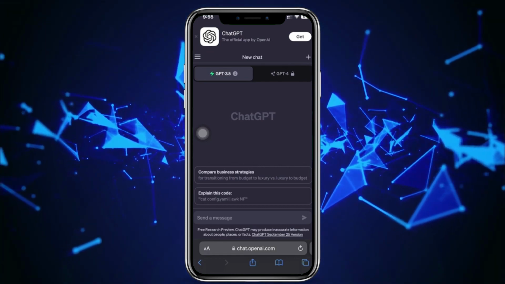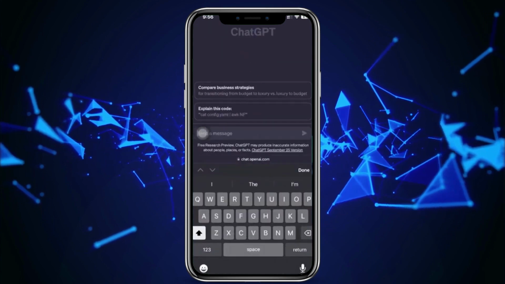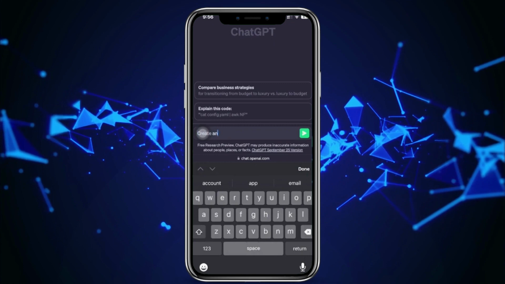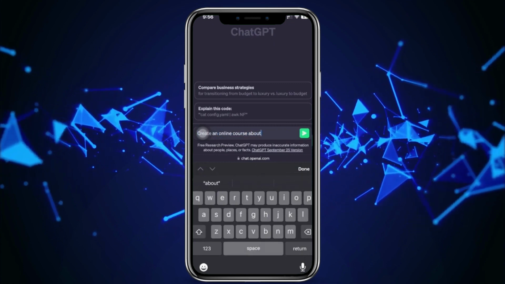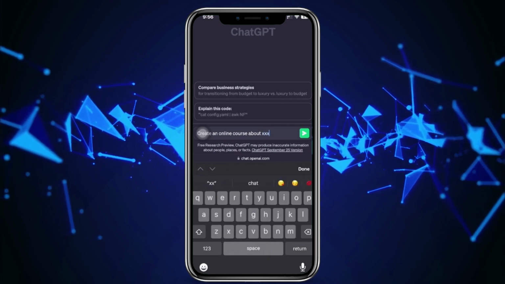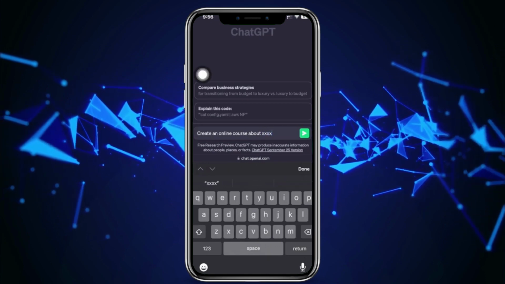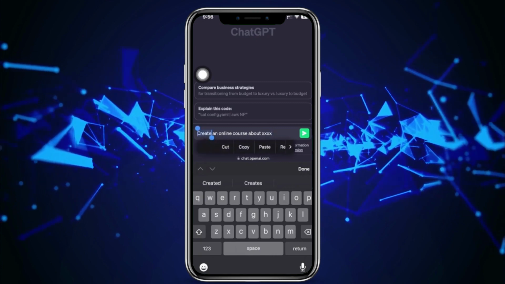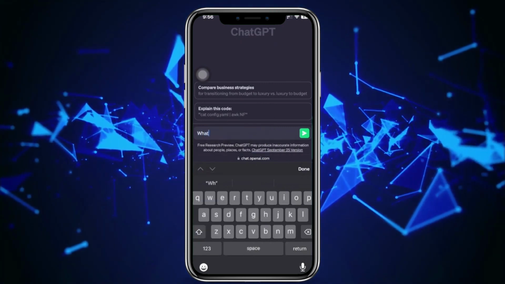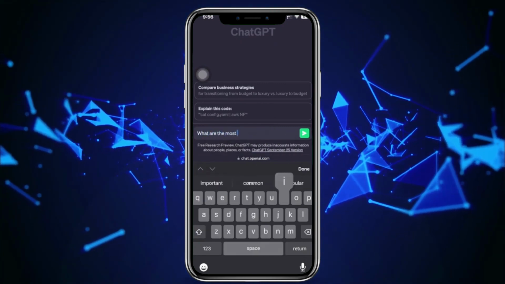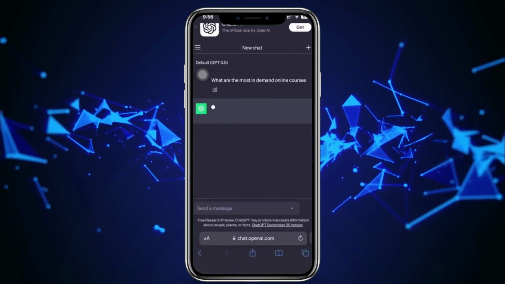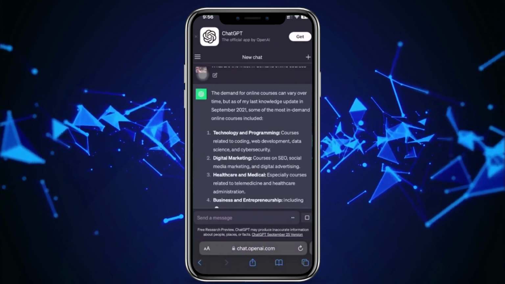So let's say, for example, we want to create an online course. You can easily ask ChatGPT to create an online course about a specific subject. Just type your subject over here, and it will give you a whole online course about that. But in case you can't think of any subject, ask ChatGPT as well. Let's say, what are the most in-demand online courses? Just tap on send, and it will give you the most in-demand online courses. All we need to do is choose one.